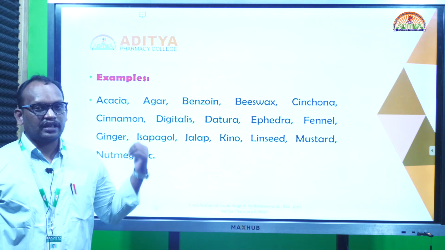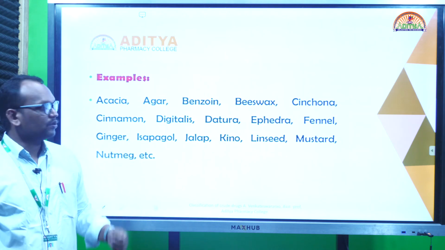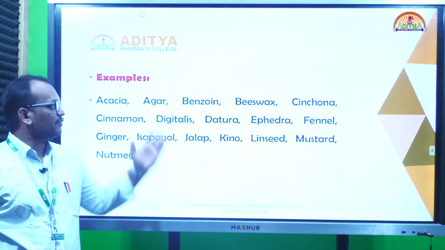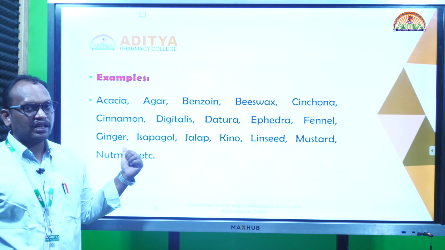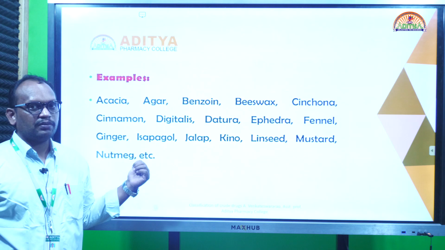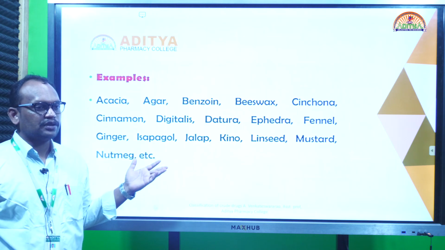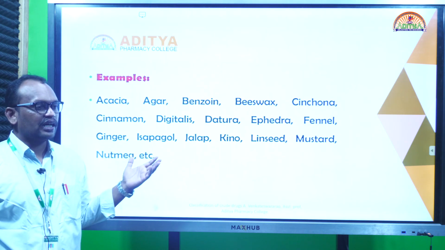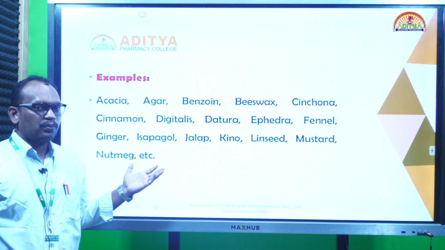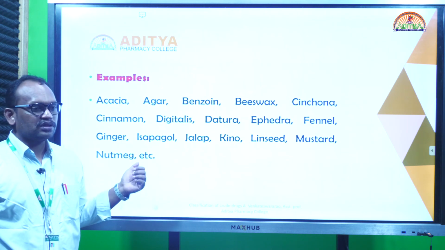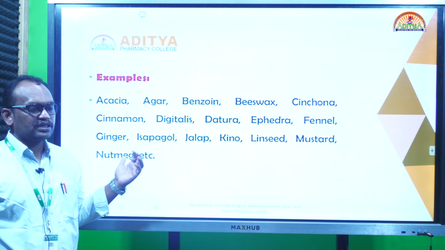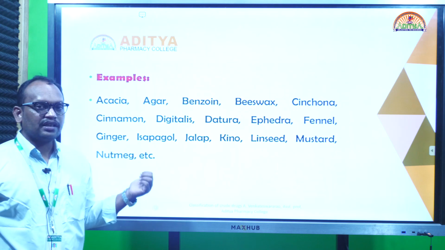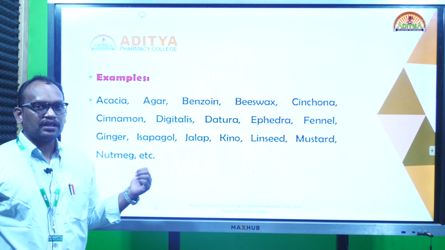For example, in alphabetical order, how are the crude drugs classified? A for acacia, A for agar, B for benzoin, C for cinchona. Like that, we classify the crude drugs based on alphabetical order. So what is the advantage? Adding a new drug in the book is easy. The official books like pharmacopoeias follow the alphabetical order, and some reference books also follow it. The best advantage in this classification is that adding a new drug and tracing the drug are very easy.